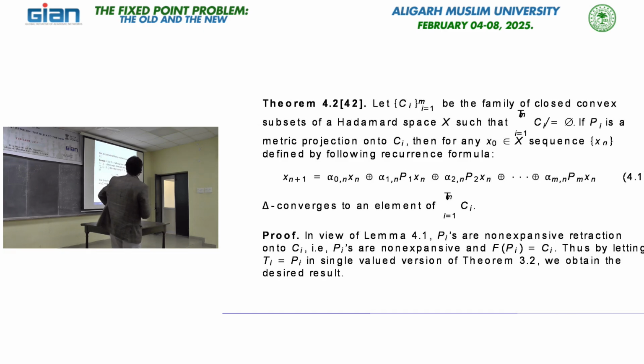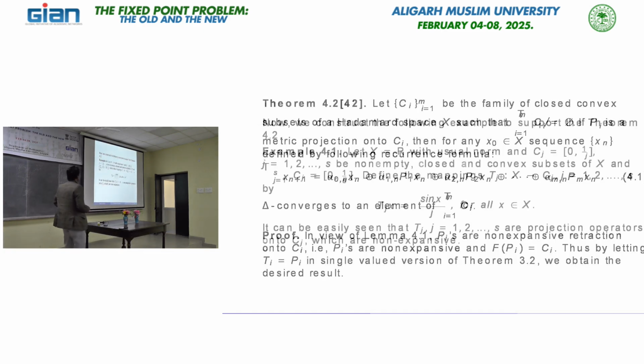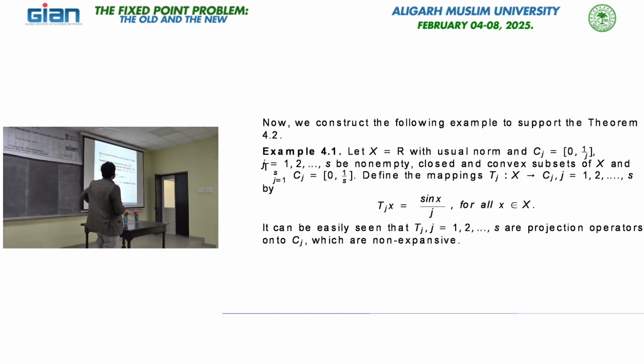For that, we can see this with a simple example. We have an example in higher dimension also, but for simplicity we take here X equal to R with the usual norm. Then we have a family of closed and bounded convex subsets C_j, and the intersection is non-empty, of course. Define the mapping T_j from X to C_j, the metric projection, by the rule T_j x equals |sin x| over j for all x, and we can easily prove that these are projection maps, which are non-expansive maps.